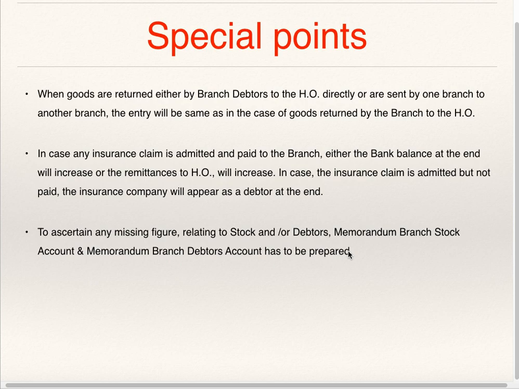You are supposed to write opening stock, opening debtors, opening petty cash on the debit side of the branch account as to balance brought down. You are supposed to write closing stock, closing debtors and closing petty cash on the credit side of the branch account as by balance carried down. If any of the figures is missing, like opening stock, debtors or petty cash, or closing stock, debtors or petty cash, then you are supposed to prepare a memorandum branch stock account, memorandum branch debtors account, memorandum branch petty cash account to find out these missing figures.